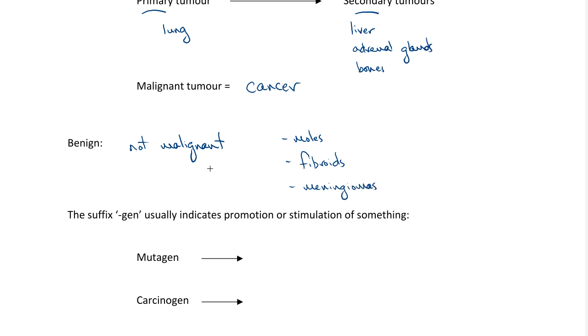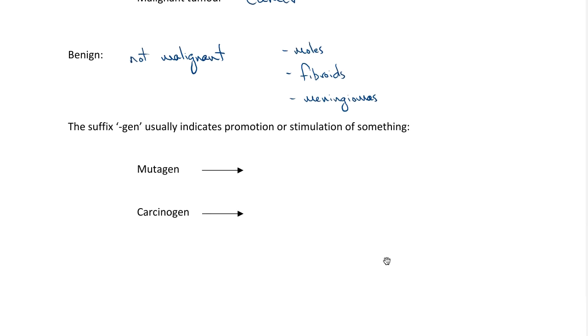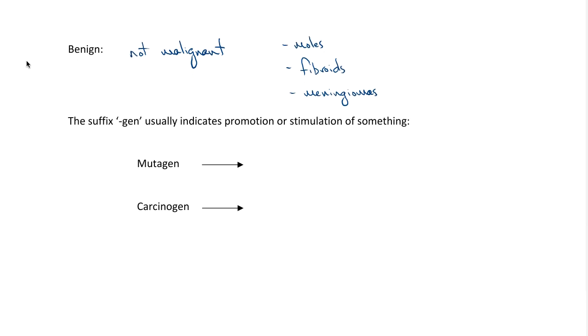By the way, just because something is not malignant, meaning it's not going to invade or spread to more distant tissues, doesn't mean that it doesn't cause problems. For example, a meningioma that gets really big could cause problems because the skull has a fixed volume and it can start to compress brain tissue. But again, that problem of invading and spreading, metastasizing, that's characteristic of malignant tumors, not benign ones.